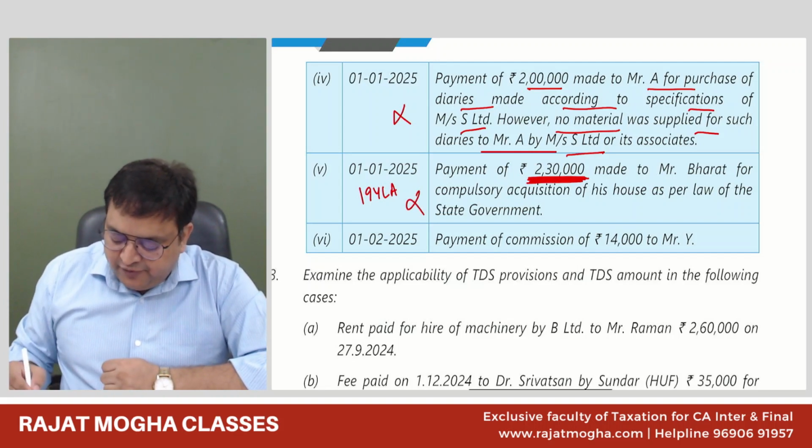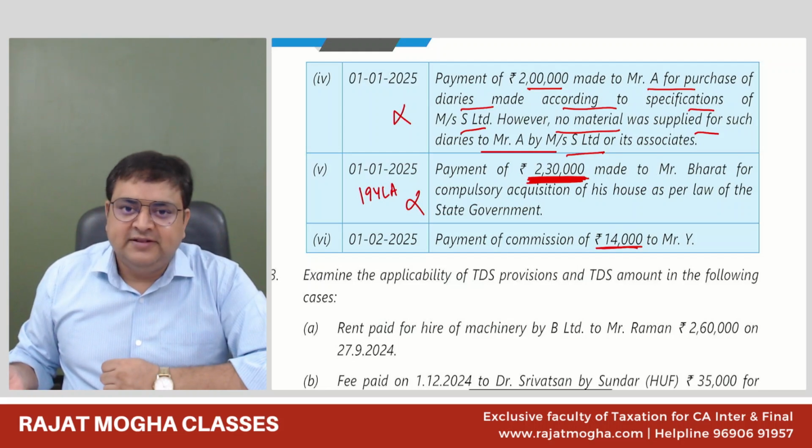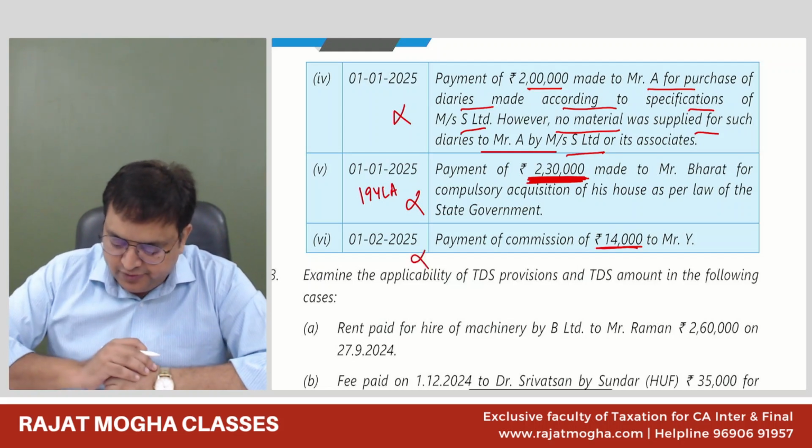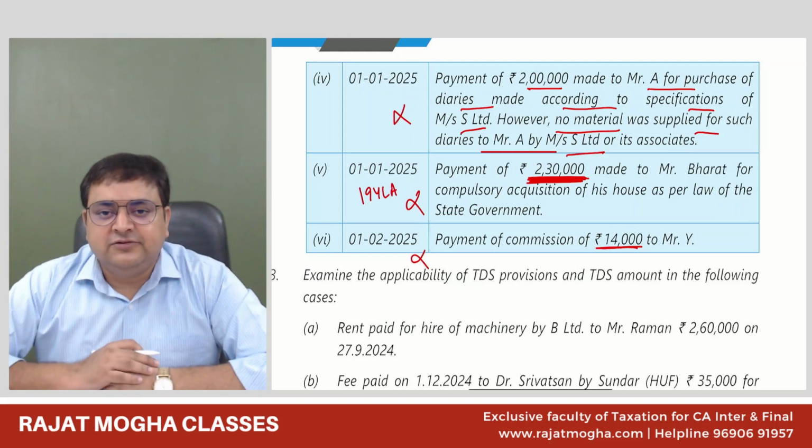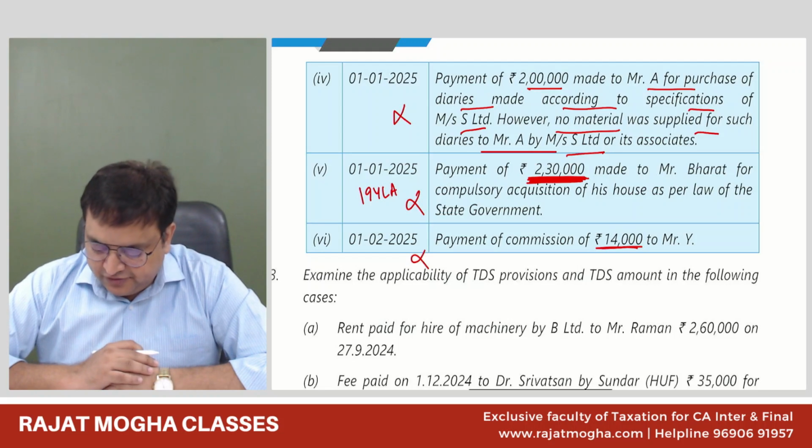Payment of commission 14,000. So commission we have already discussed. 15,000 is the limit. Again, there would be no TDS. Got it? So I believe that most of the sections of TDS we have discussed already.